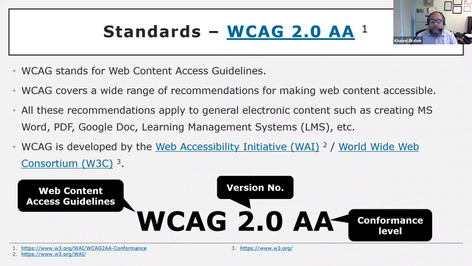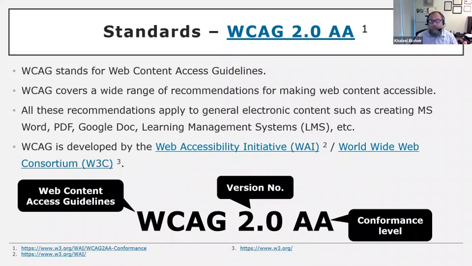It is good to know that WCAG was developed by the Web Accessibility Initiative, WAI, and the World Wide Web Consortium. Those are the people who wrote the HTML coding that made the website. So it makes sense that they wrote the guidelines for accessibility. There will be a presentation that focuses on this topic, so I'll just stop there. Just keep in mind that WCAG stands for Web Content Accessibility Guidelines.